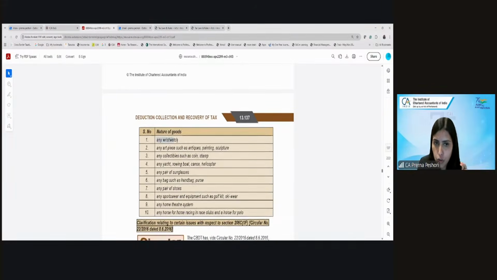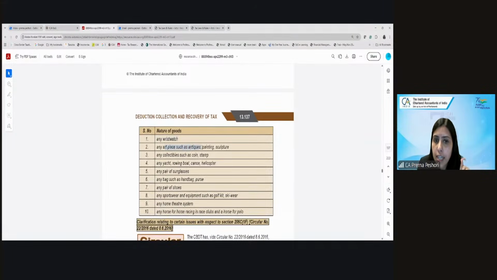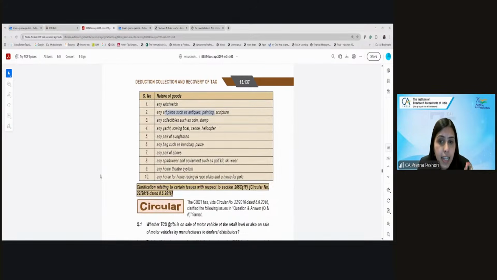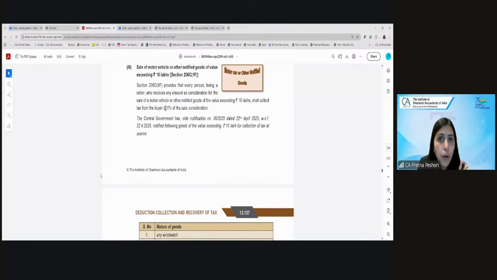Any wristwatch, art piece such as antiques, paintings, sculpture, coin collectible, stamp, yacht, rowing boat, canoe, helicopter, sunglasses, handbag, purse, pair of shoes, sportswear and equipment such as golf kits, ski wear, home theater system, horse for horse racing in any race clubs and horse for polo. In these cases, the TCS has to be collected at the rate of 1%.